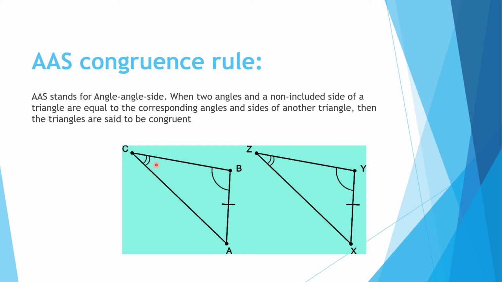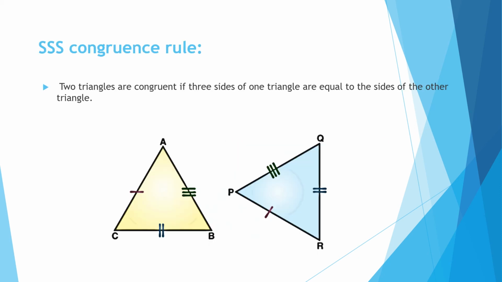This is the difference between AAS and ASA. In ASA and SAS, there is an angle in between two sides or a side in between two angles. But here, the non-included side is equal. So this is the AAS rule.